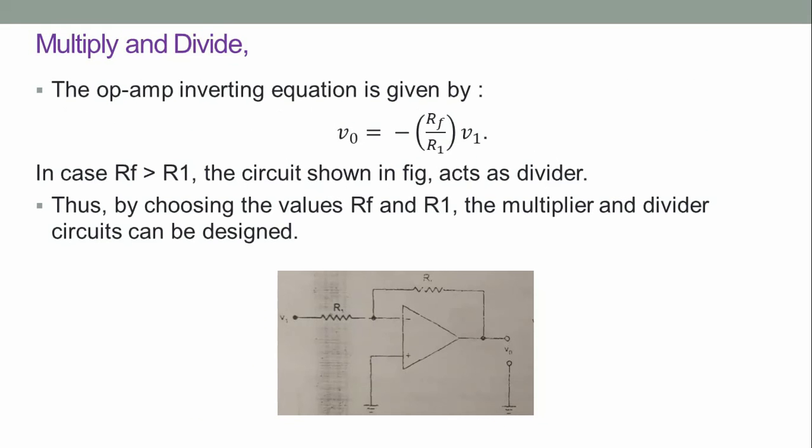The op-amp acts as a multiplier and divider. The op-amp inverting equation is given by V naught equal to minus RF by R1 into V1. In case RF is greater than R1, the circuit shown in the figure acts as a multiplier. Thus, by choosing the values of RF and R1, the multiplier and divider circuits can be designed.